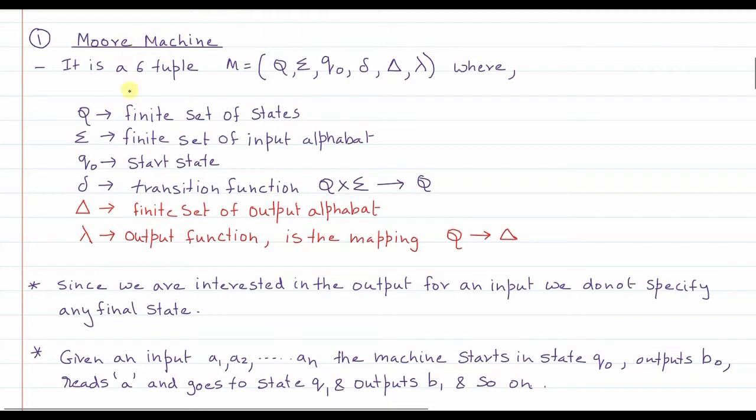Now let us see the Moore machine. In the Moore machine, lambda is basically a mapping. The lambda function maps each state to a particular output. Before we continue, I'll just tell you what a Moore machine is. For example, say q0 is the initial state, Q1 is the next state, and say Q3 is the final state.